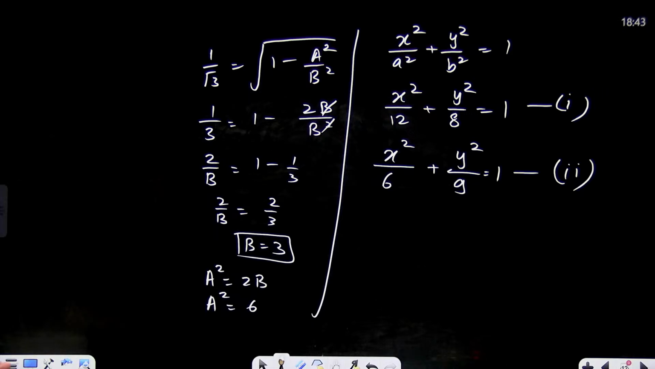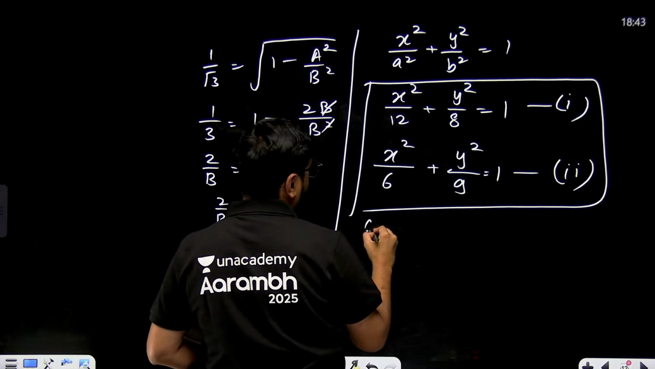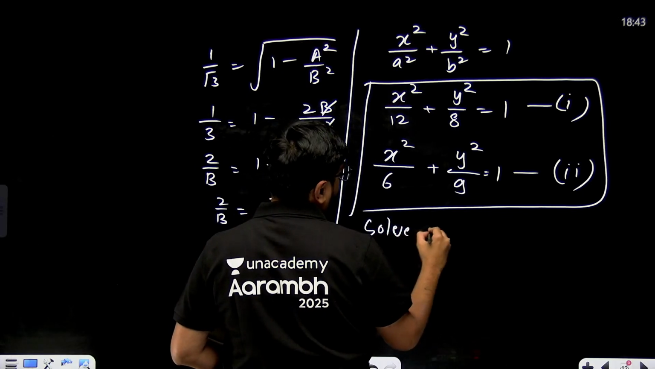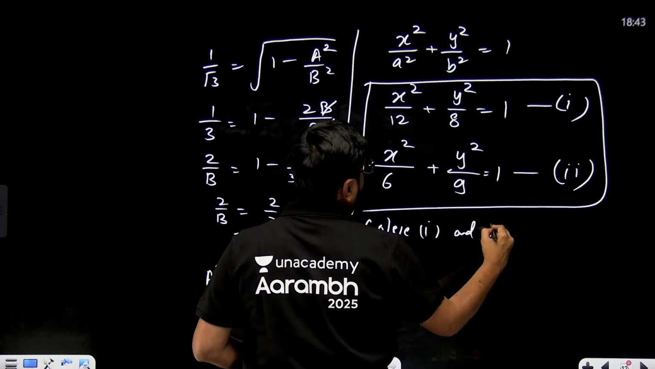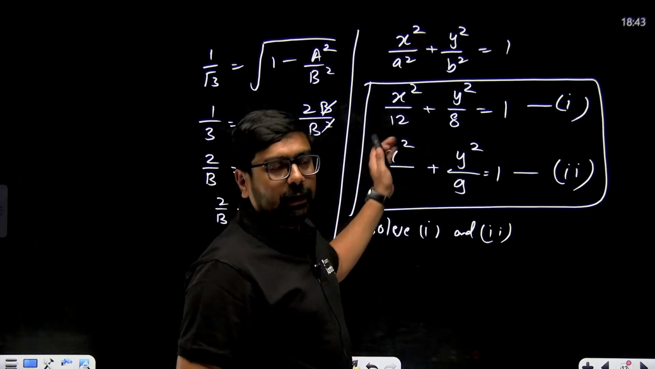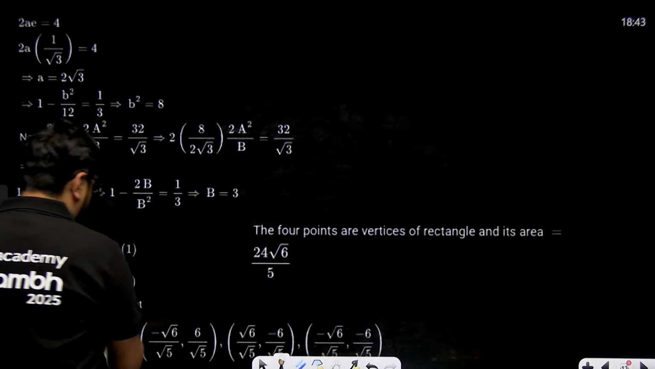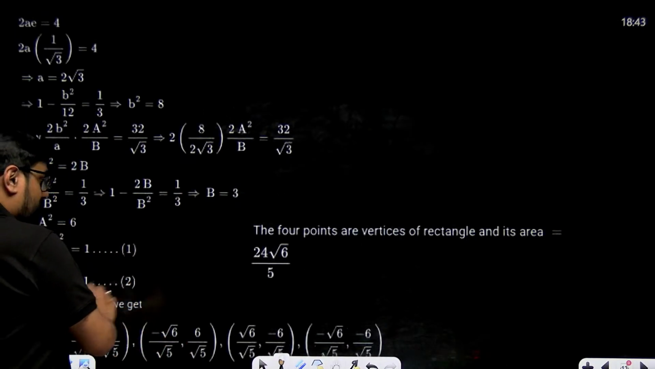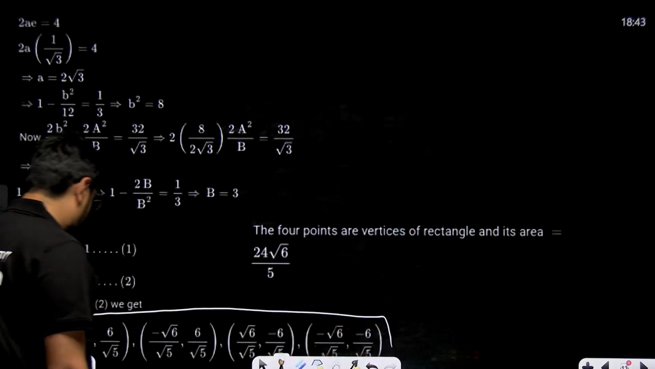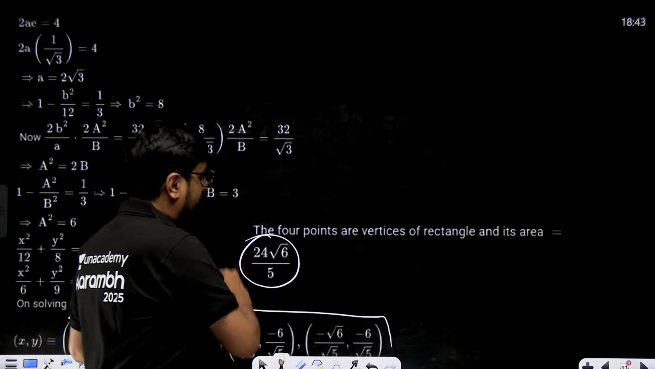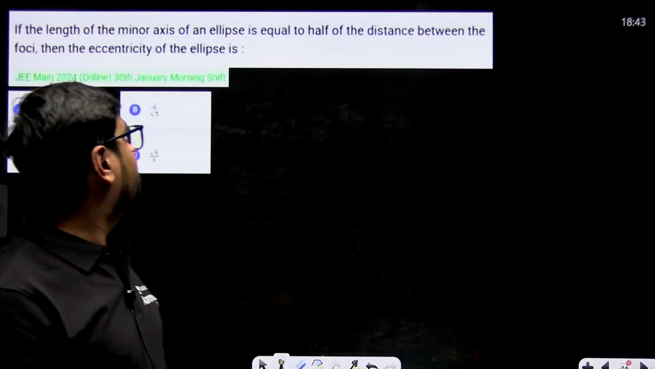So for finding the points, you'll have to solve these two, 1 and 2. Easy solving it will be. You can solve in X or you can solve in Y. You'll get 2 values of X corresponding to 2 values of Y, so you'll get the complete 4 points. The 4 points are given in the solution, and the area will come out to be 24 root 6 by 5.